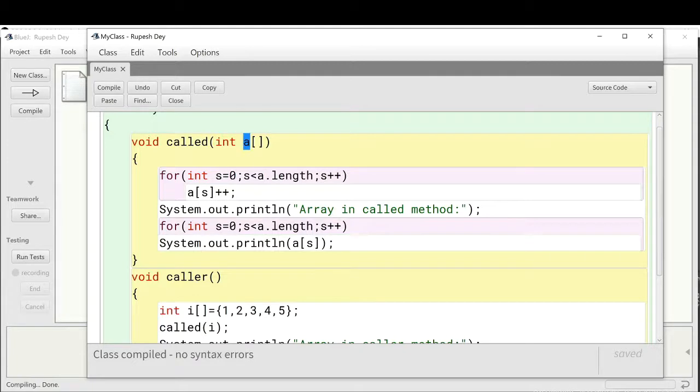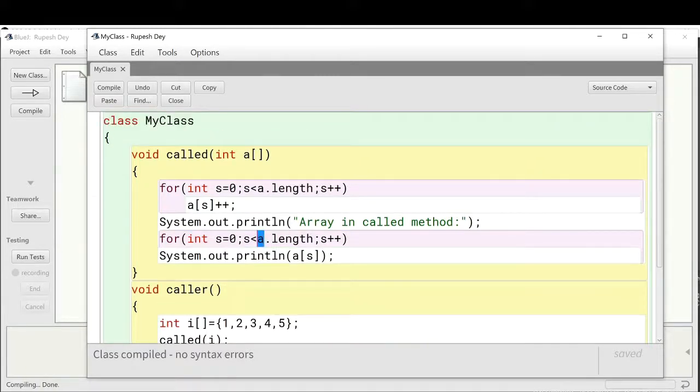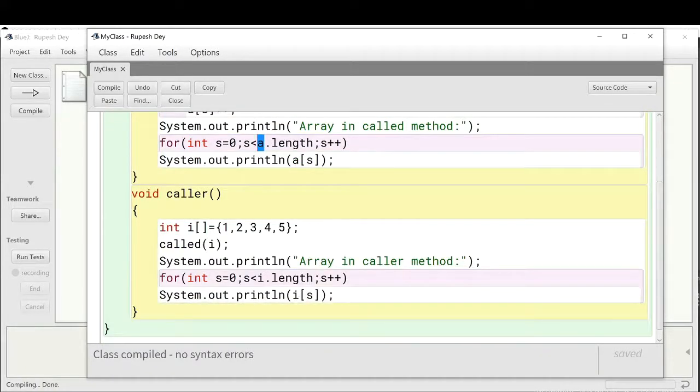So a is the reference variable which will receive the value of i, which is actually the reference of this array where the values 1, 2, 3, 4, 5 are stored in consecutive memory area. Then this function will update the value of all 5 elements of this array using the a reference variable. Then it will display all the elements of this array, and after execution of this method, the control will come to this caller method where one more println statement displays the message array in called method, and it displays the array again using the i reference variable. That means we will get the same output because both a and i reference variables are referring to the same memory area where the array is stored.